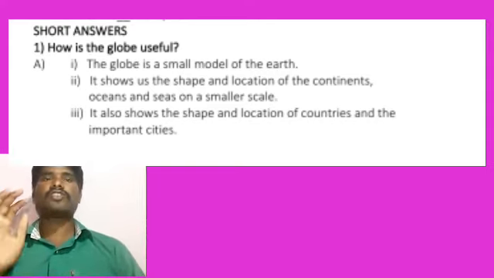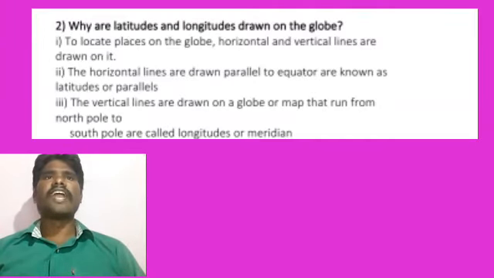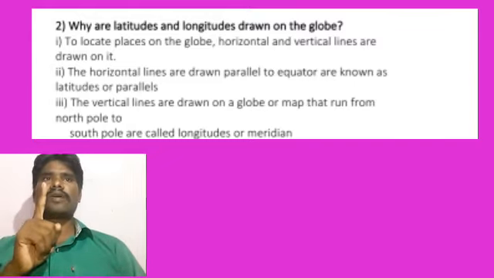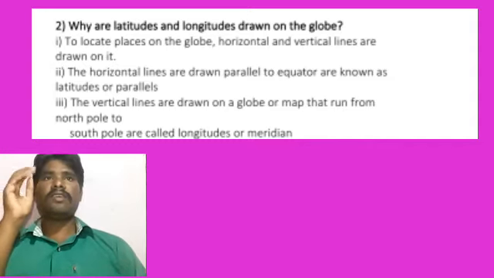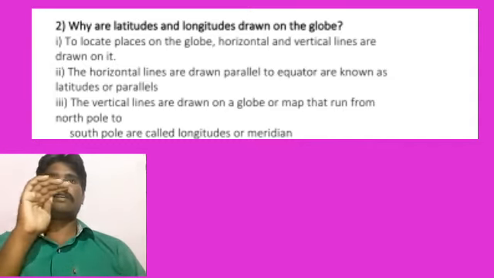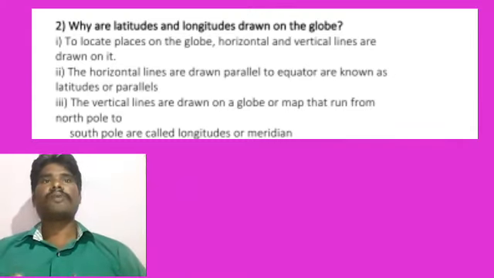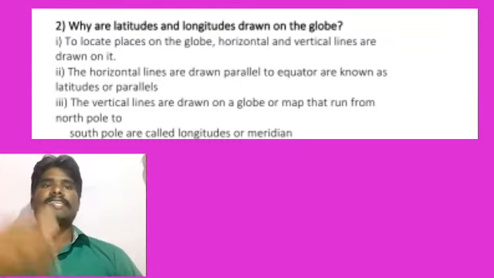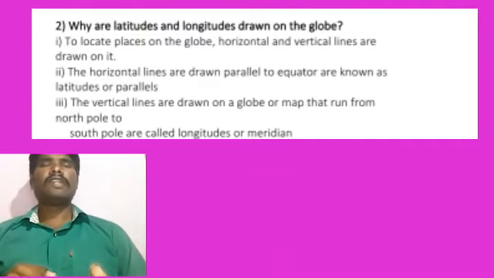This is also one of the important questions for the exam. Listen carefully. Why are latitudes and longitudes drawn on the globe? I have already explained this in the revision class in the first chapter. These are imaginary lines. When latitude and longitude meet together at a place, we can say grid, which shows us a particular place and time zone, isn't it? Yes, it is. Right. This is also important, you have to learn.